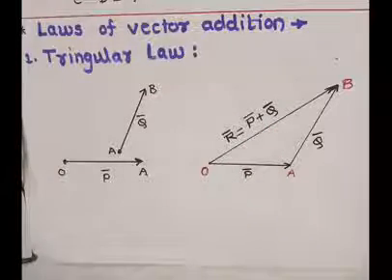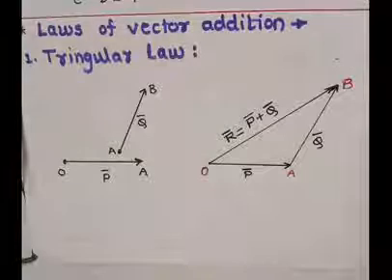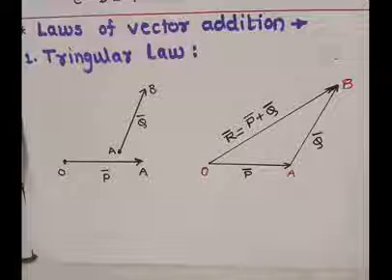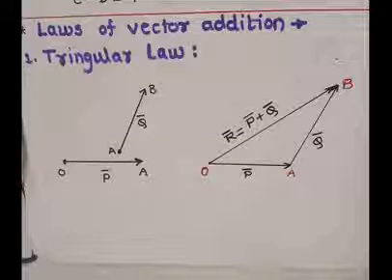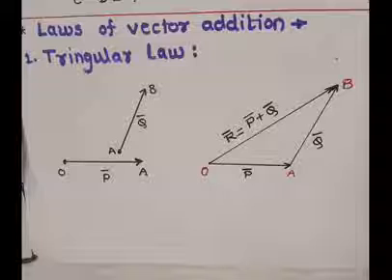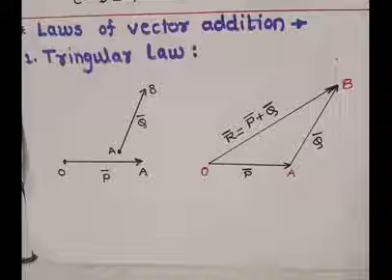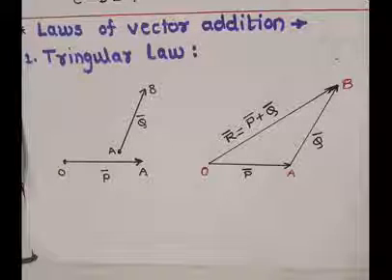Now its statement is: if two vectors of the same type are represented in magnitude and direction by two sides of a triangle taken in order, then their resultant is represented in magnitude and direction by the third side of the triangle, and it starts from the initial point of the first vector and ends on the final point of the second vector.